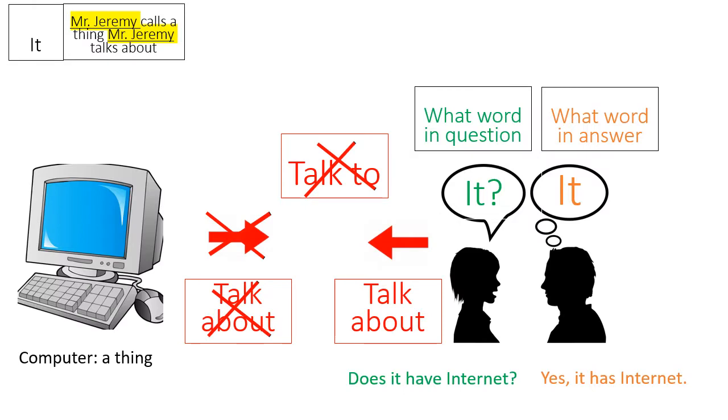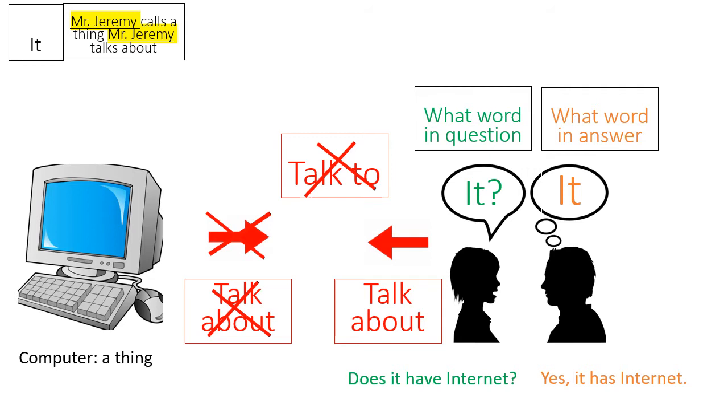So just to remind you about the what word: it is the name Mr. Jeremy calls a thing Mr. Jeremy talks about. So remember to put your name on this line where it says Mr. Jeremy. So your name is Kevin. Kevin calls a thing.